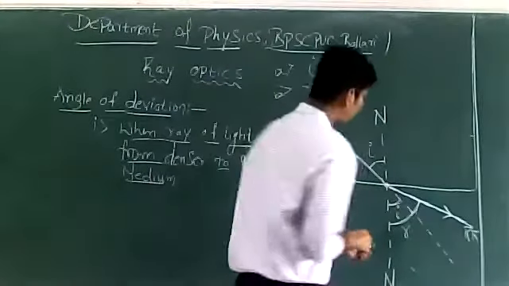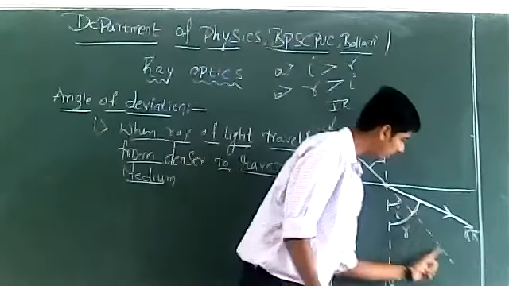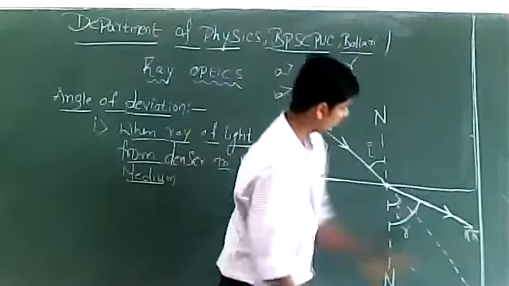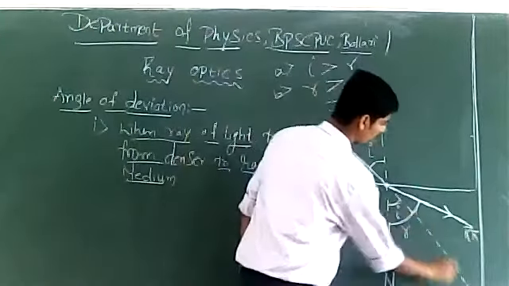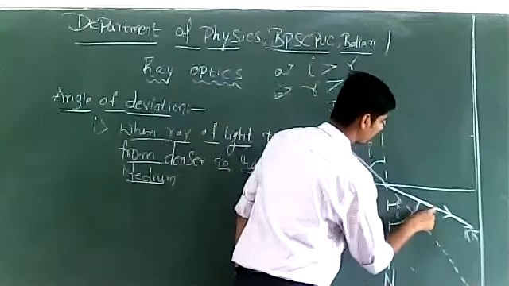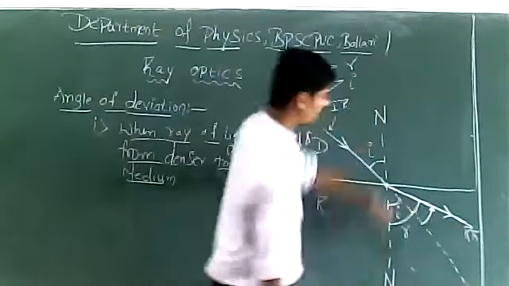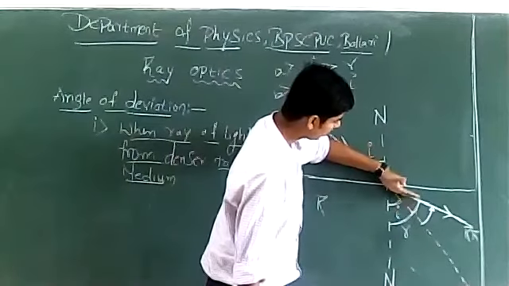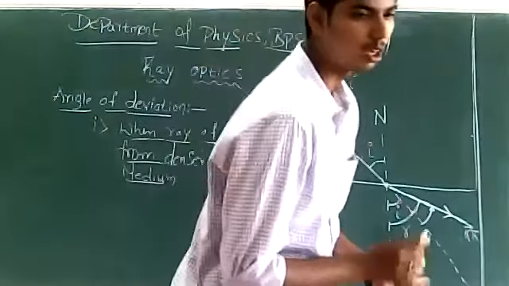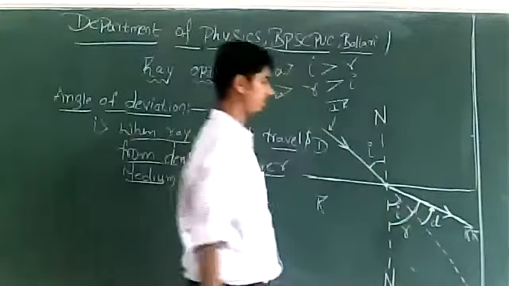Okay. Can you tell me what is this angle? The angle between incident ray extended and the refracted ray. What is that angle? Very good, angle of deviation. So this is angle of deviation.